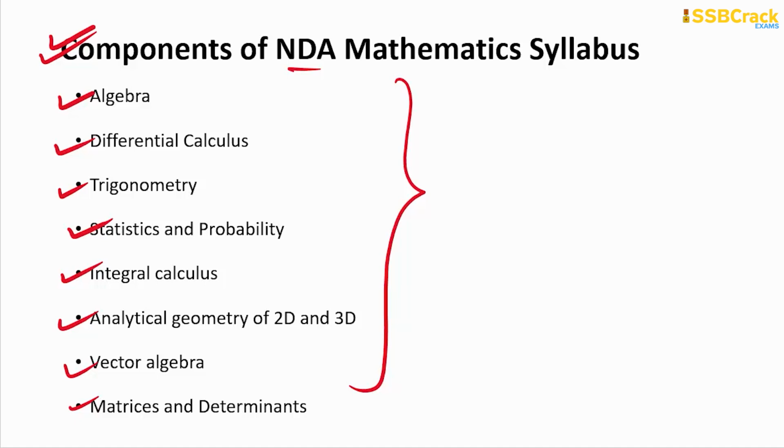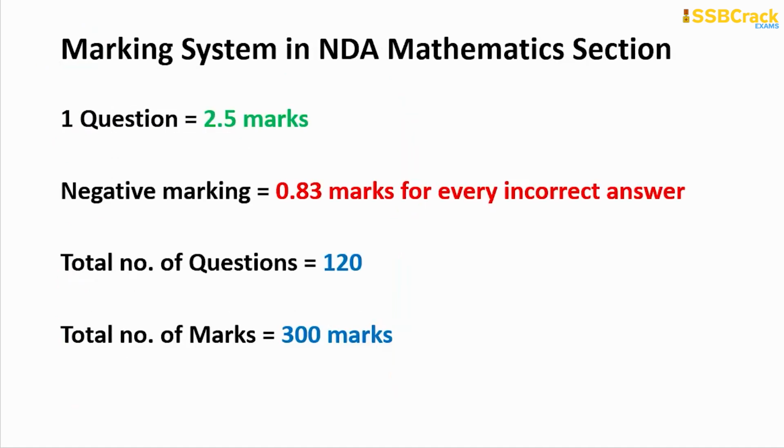Here I would like to remind you of the marking system in the NDA Mathematics section. Each question carries 2.5 marks, and there is negative marking as well: 0.83 marks will be deducted for every incorrect answer.